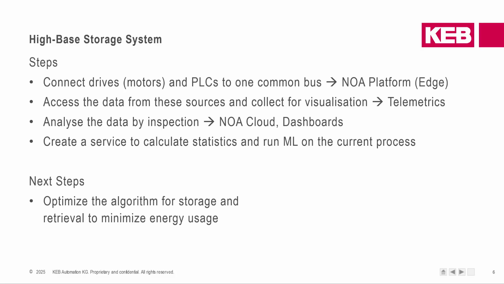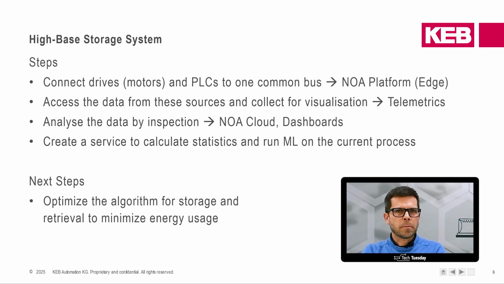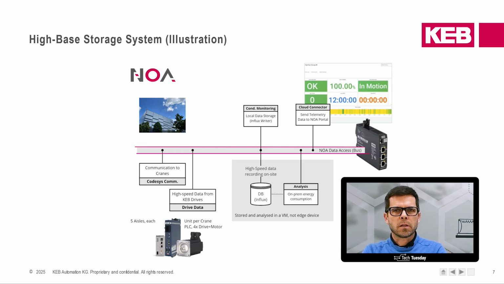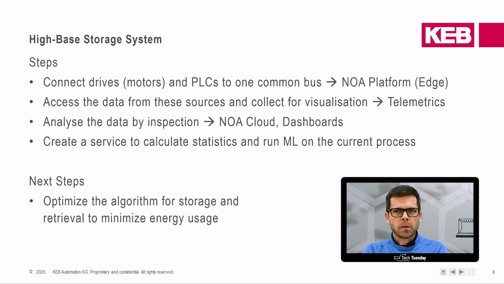So let's be more concrete with this high bay storage system. What are the concrete steps to make this work? To connect this back to the terms that we defined in the beginning. So we connect all the devices that we have, like motors and PLCs, to one common bus to make it accessible on NOAA Core, which is part of the NOAA platform that runs on the edge. So we have all the data available, and we can access that data from different tools. For example, send it as telemetry data to NOAA Portal into the cloud.